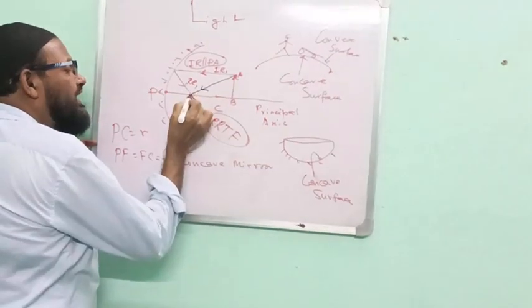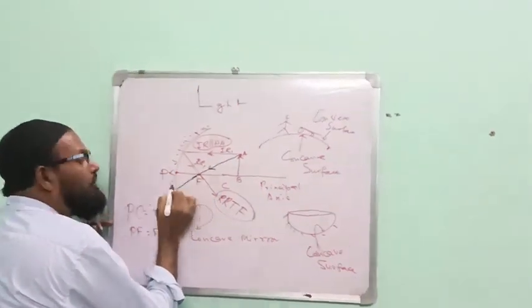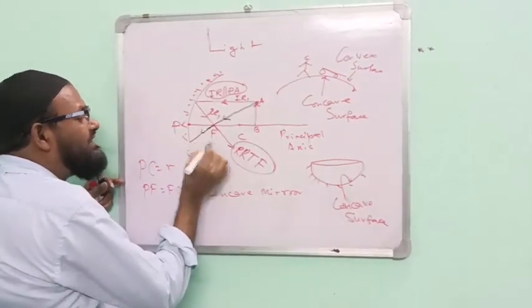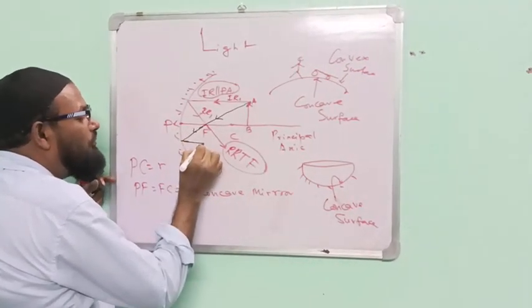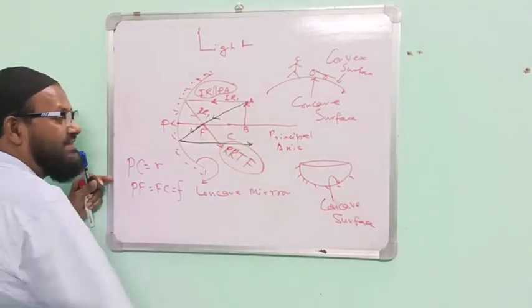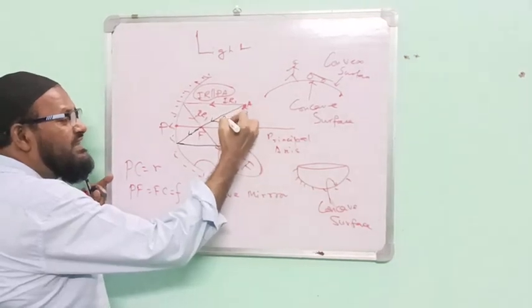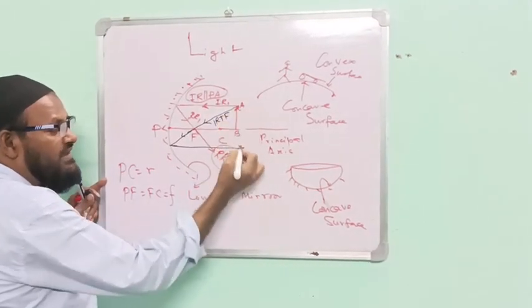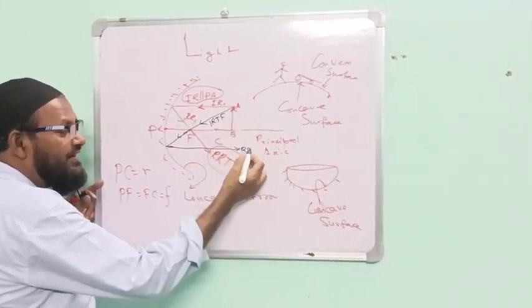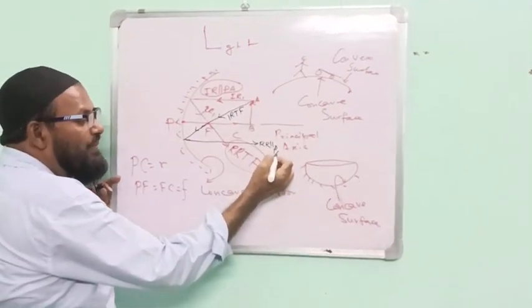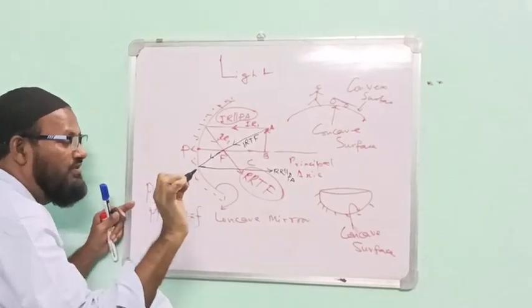Another incident ray through the focus. If a ray passes through the focus, after reflection it will pass parallel to the principal axis. This ray, the incident ray through the focus, this is the reflected ray, parallel to the principal axis. Be careful.